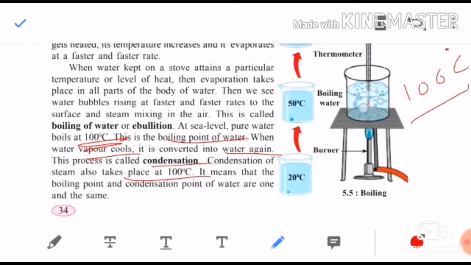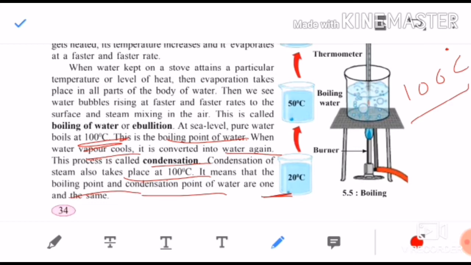It means that the boiling point and condensation point of water are one and the same. Children, remember that water boils at 100 degrees Celsius, and when cooled from vapor, if water is formed again, it also takes place at the same point, that is 100 degrees Celsius. So remember that the boiling point of water and condensation point of water are one and the same, that is 100